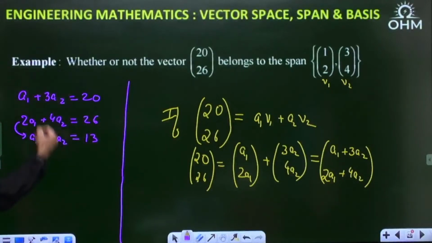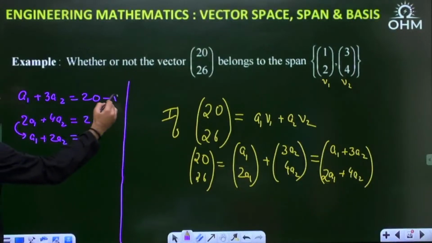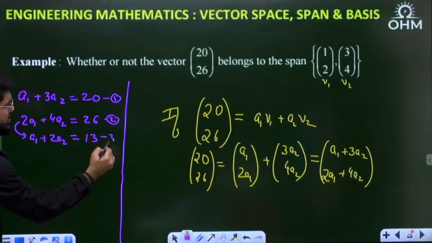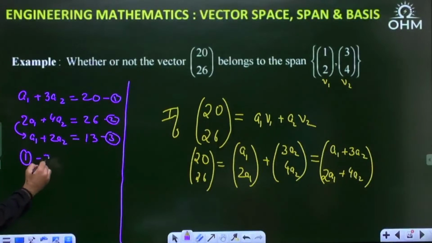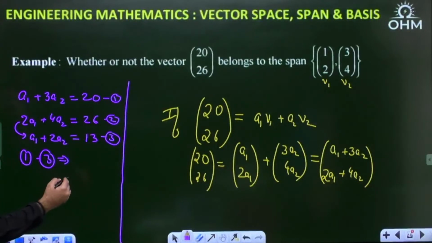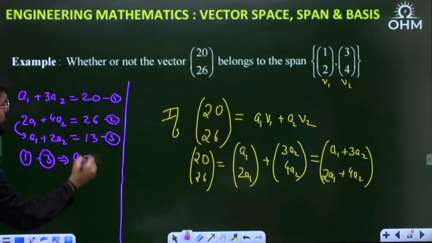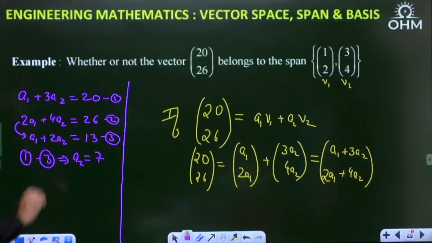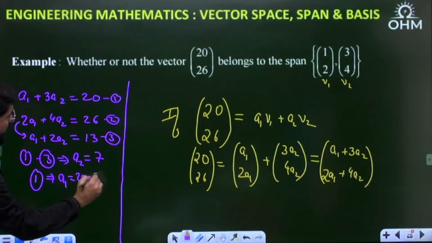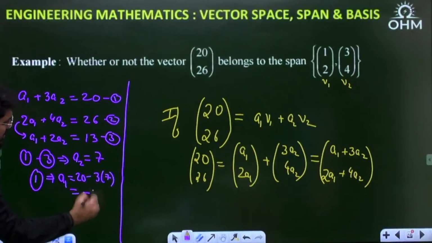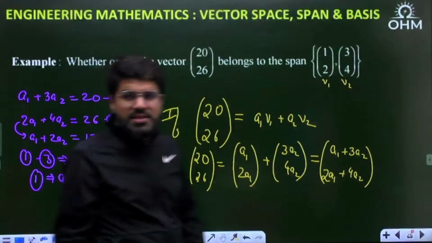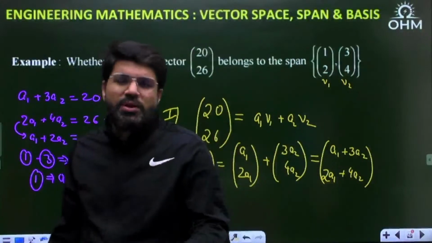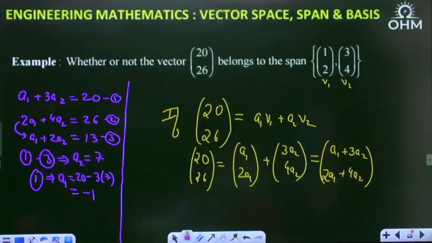Suppose the first equation is 1, this is 2, and this is 3. When you subtract 1 minus 3, you get the value of a2: 20 minus 13, which is 7. Then put a2 equal to 7 in the first equation. So a1 is 20 minus 3a2, that is 20 minus 3 into 7, which is minus 1. So a1 is minus 1. Yes, we have successfully obtained the two scalar numbers a1 and a2.